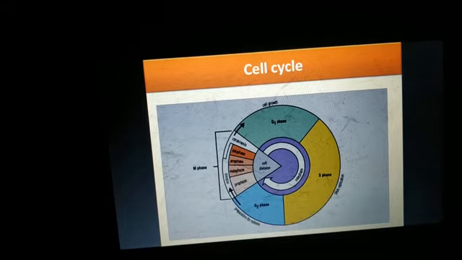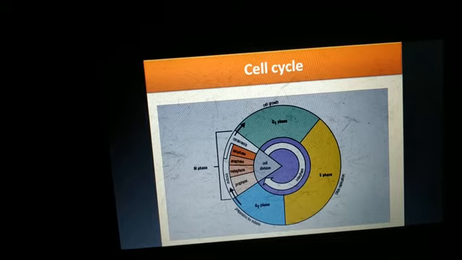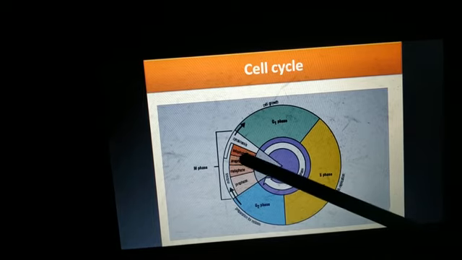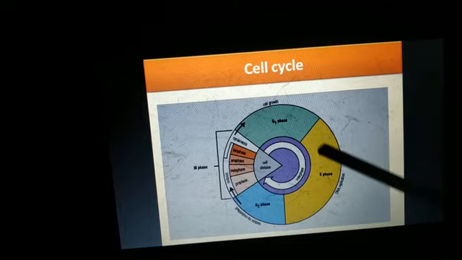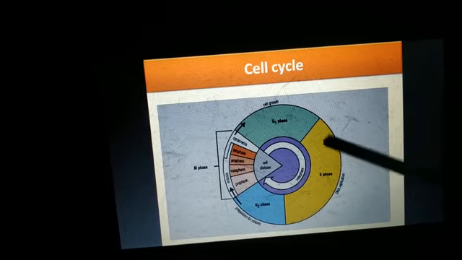For example, in eukaryotic cells, the cell usually takes 18 to 24 hours to complete the cell cycle, and here the M phase occupies only about 1 hour of its time, and the remaining time is taken up by the interphase.